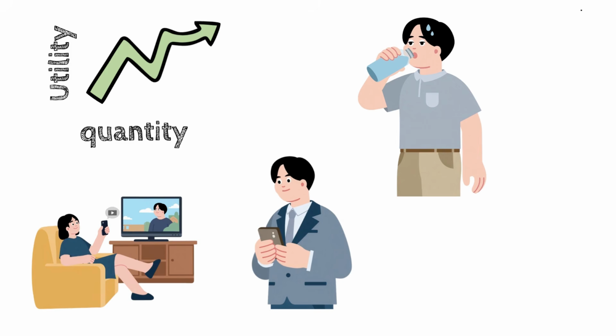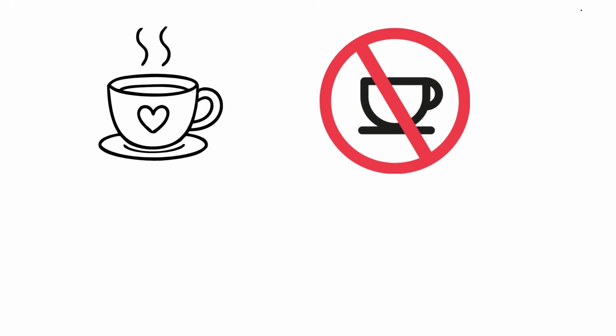But here's something important. Utility is subjective. This means different people get different satisfaction from the same product. One person might love coffee, another person might hate it. For the coffee lover, utility is high. For the other person, it might be zero.